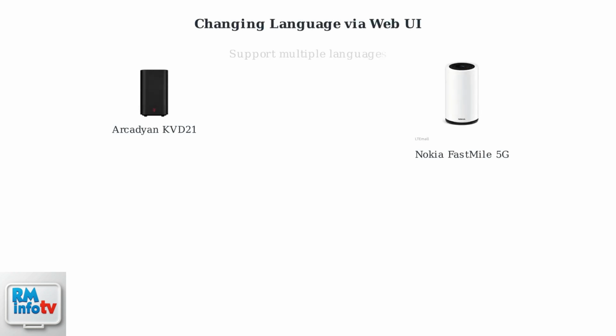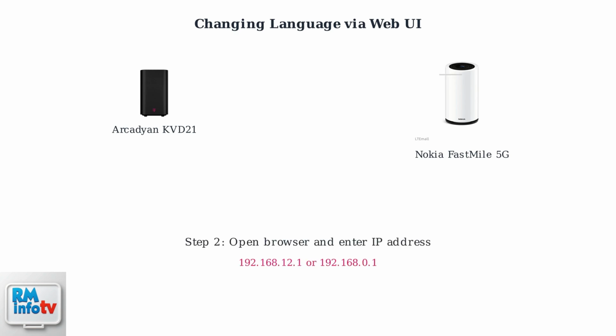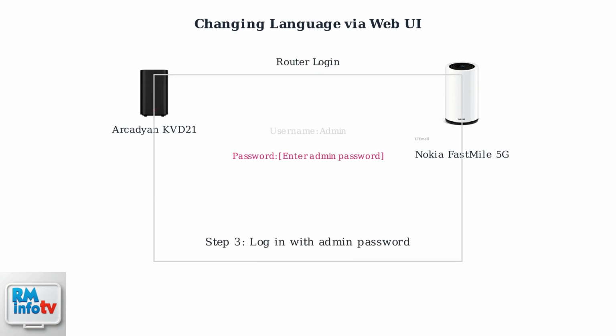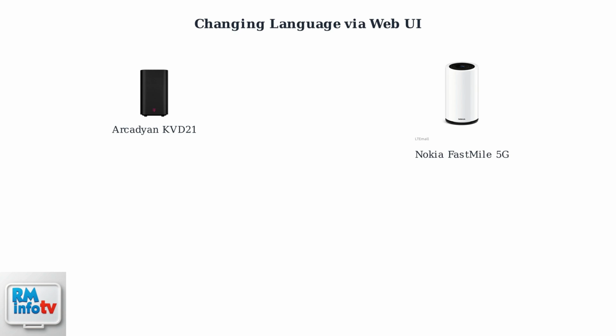T-Mobile routers like the Arcadian KVD21 and Nokia FastMile 5G support multiple languages through their web interface. First, connect your device to the router's Wi-Fi or use an Ethernet cable. Open a web browser and enter your router's IP address, usually 192.168.12.1 or 192.168.0.1. Log in using the admin password, which can be found on the router or set in the app.